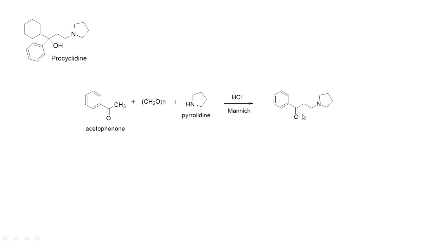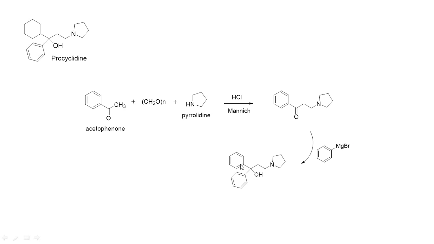So when you have a carbonyl group over here, we can perform one reaction with which we can generate a tertiary alcohol. What is that reaction? It is the Grignard reaction. When you perform the Grignard reaction with aryl magnesium bromide, you will get the target compound.